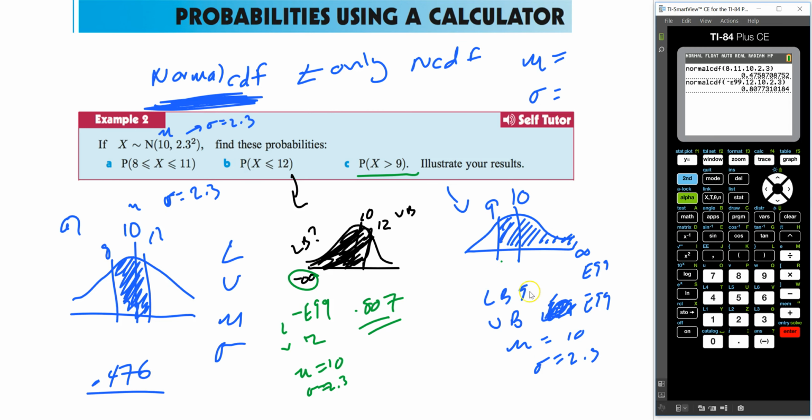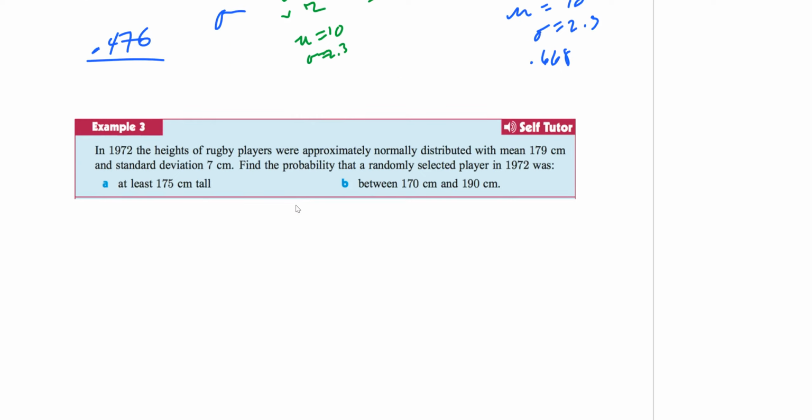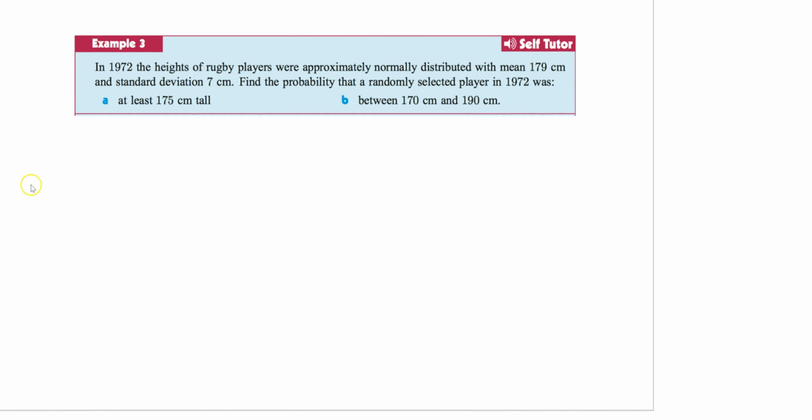So back to normal CDF. So second distribution, normal CDF. Lower bound is 9 this time. Upper bound is E99. So second E, chemistry 99. Everything else stays the same. Hit enter. And about 0.668. And that's how you do a basic normal CDF problem. Okay, we're going to talk about a couple more, but I won't waste your time plugging them in. We'll just draw them and then you get the idea.